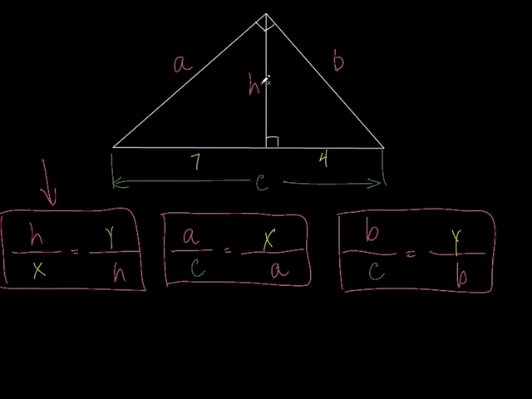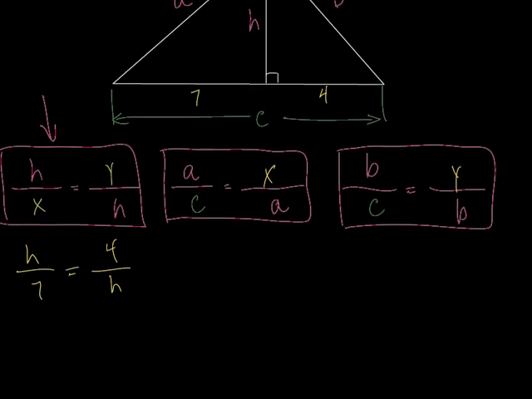So let's solve for H first. That's the easiest one. So I'm going to set up a little proportion. H is the geometric mean. So I put an H here and an H here. Between what and what? 7 and 4. So I just stick a 7 here and a 4 here. All right, let's scooch this down a little bit. So H squared is equal to, now watch, I'm not going to go 7 times 4 is 28.